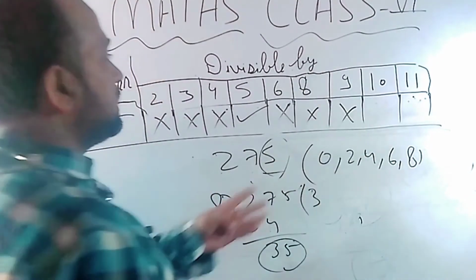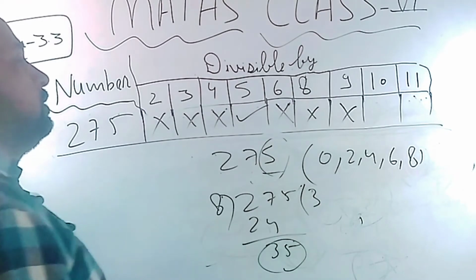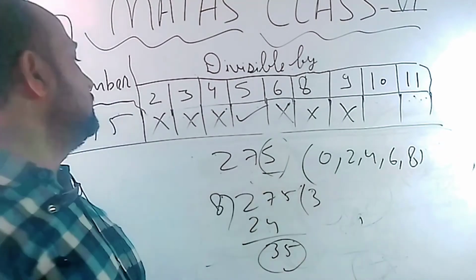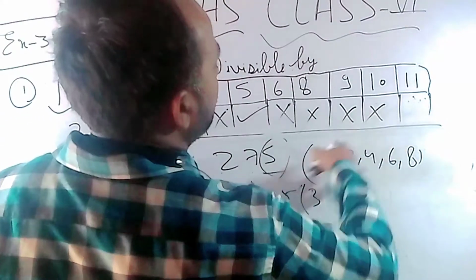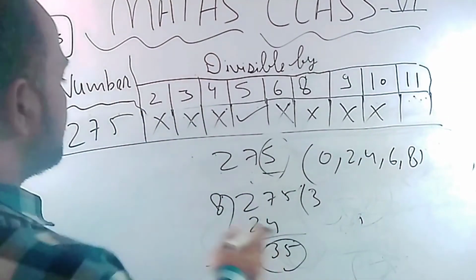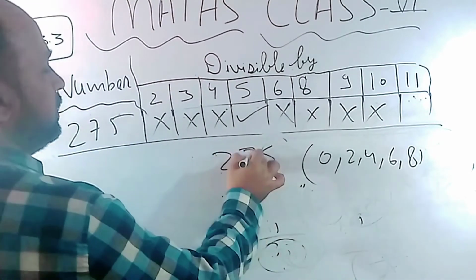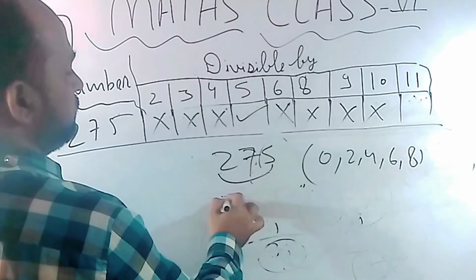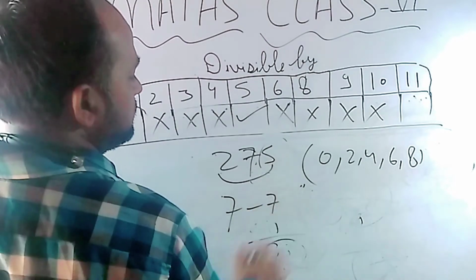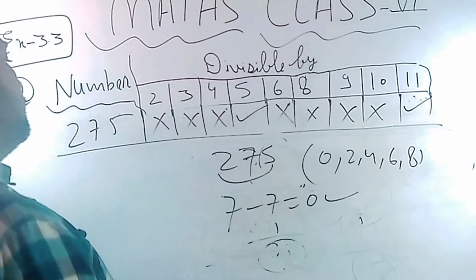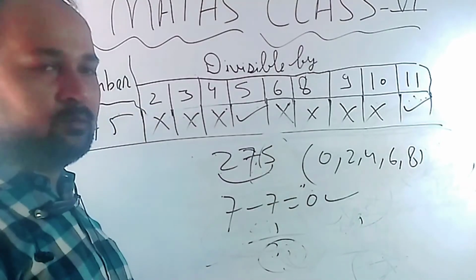No. And in the case of 10, 0 must be present at the last place, so it's not coming, so not possible. In the case of 11, add all the odd place numbers and even place numbers. Odd place number 7 and even place 0 is coming, will go.